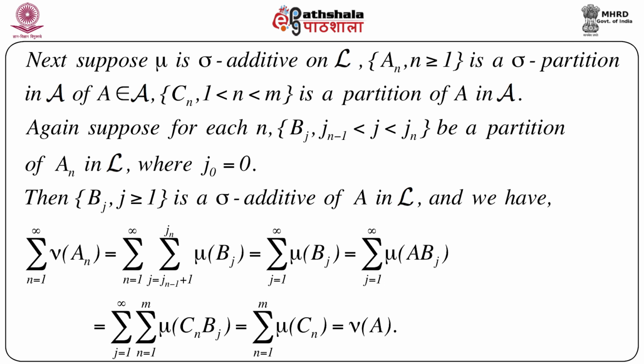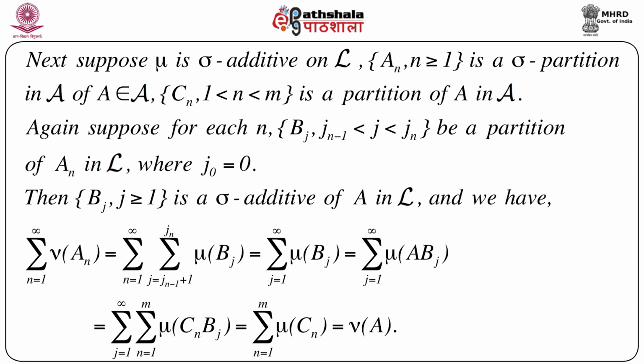Also suppose that for each n, bj, j from jn minus 1 plus 1 up to jn, is a partition of An in L, because everything is coming from L. So we can expect that for each n, bj would be a partition of An, which is in script L, with of course j naught equal to 0.